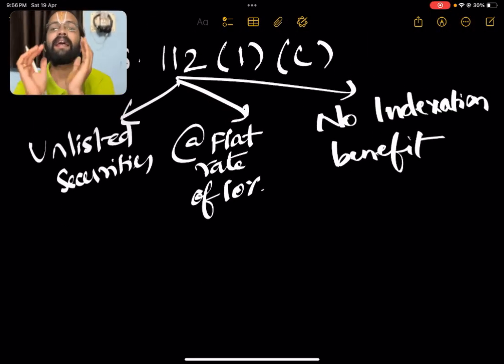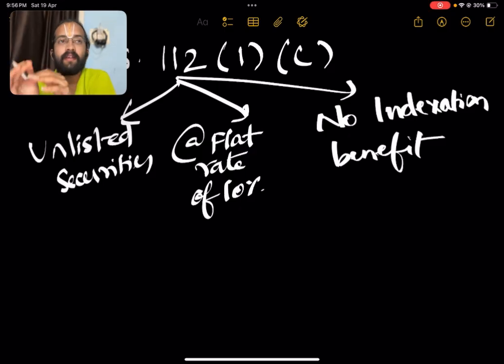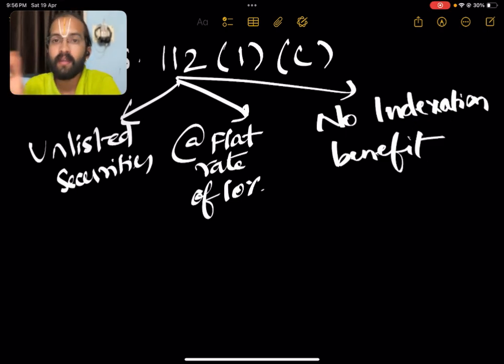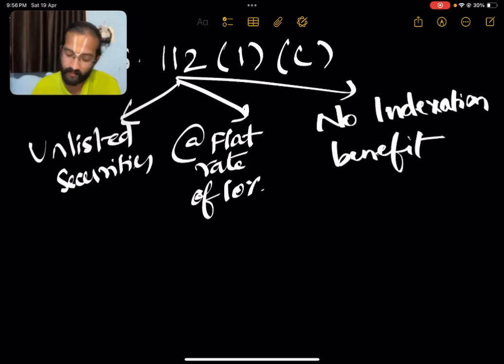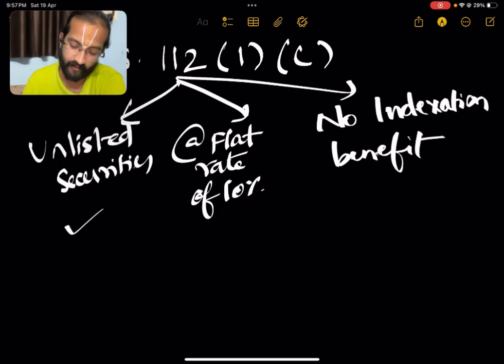The capital asset that we are dealing with here is unlisted shares. Unlisted shares, if held for more than 24 months, become a long-term capital asset, so we deal with only long-term capital assets which are unlisted shares. That is the first thing.